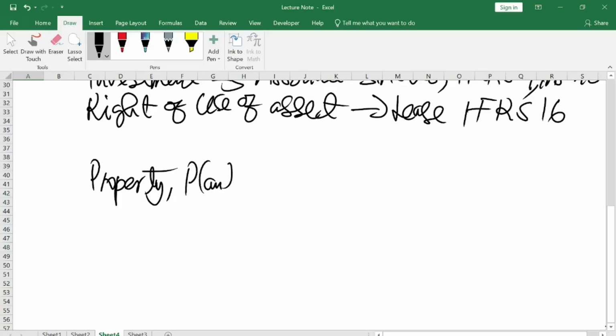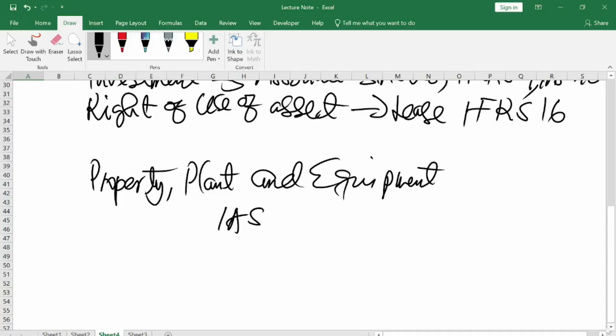So today we are talking about property, plant, and equipment, which falls under IAS 16.